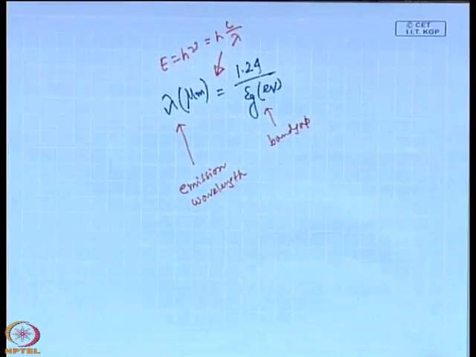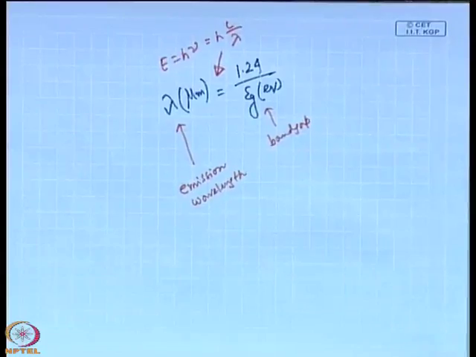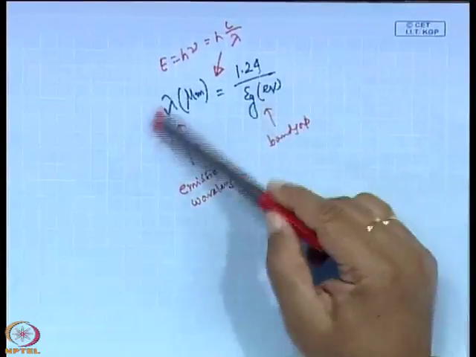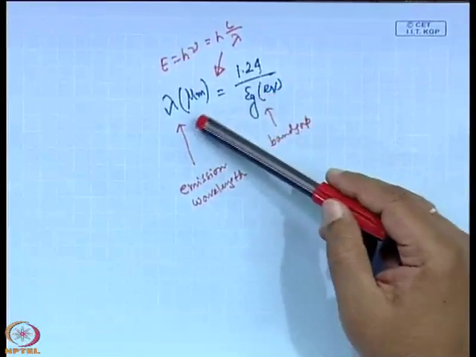So, for the generation of electromagnetic radiation, that is the light emission from the material, this relation is the governing factor. So, the more the band gap, the less will be the emission wavelength.